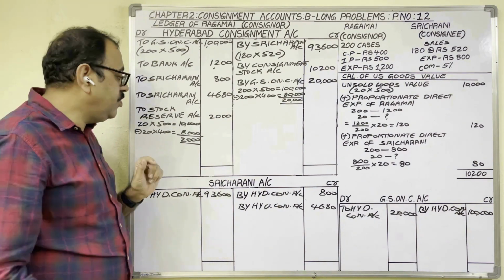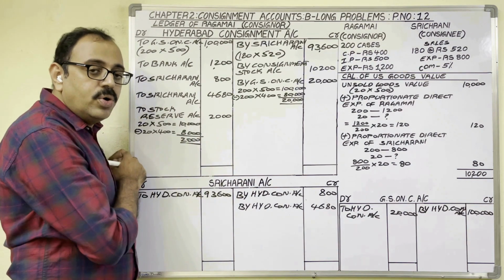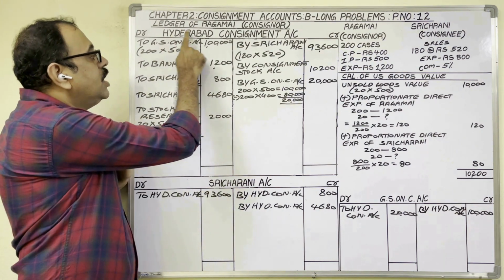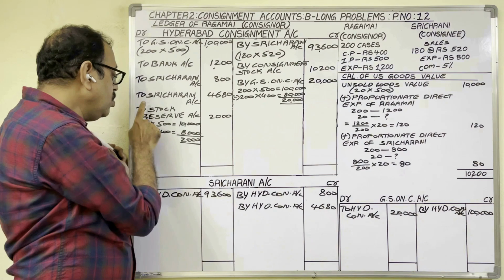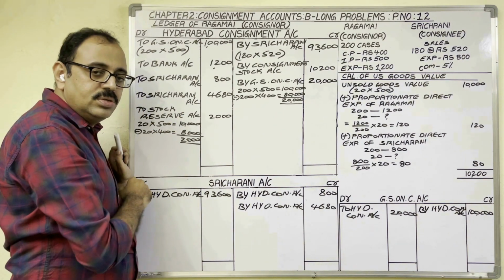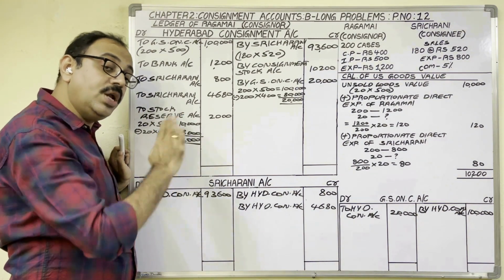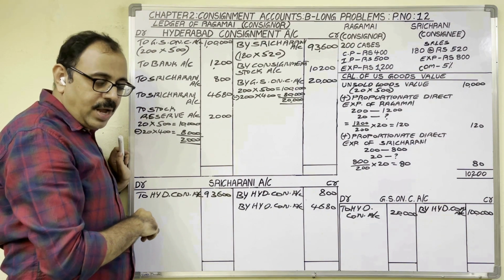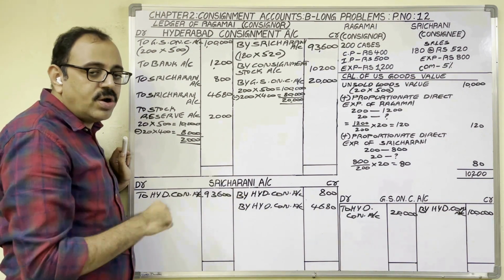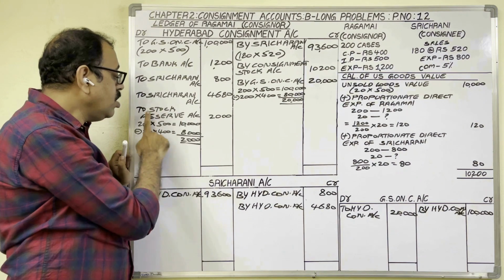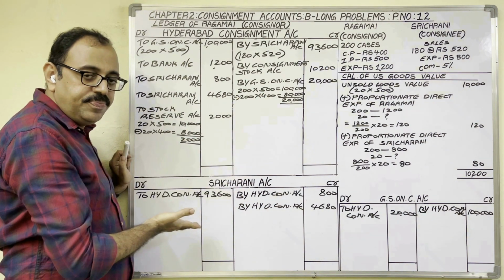So what is the entry for unsold stock related loading cancellation? Hyderabad consignment account debit to stock reserve account. Because in Hyderabad consignment account debit side we want to post. And second time posting is not required, because stock reserve account we are not preparing here.